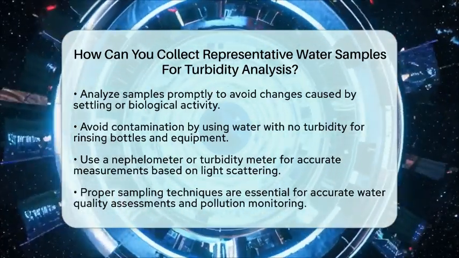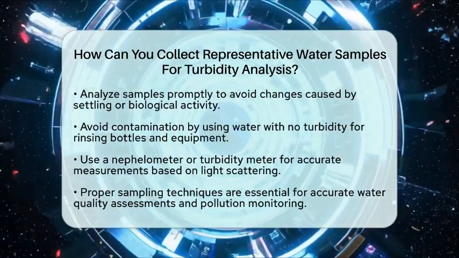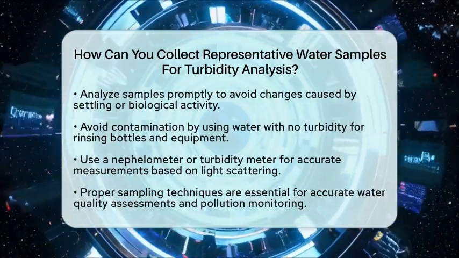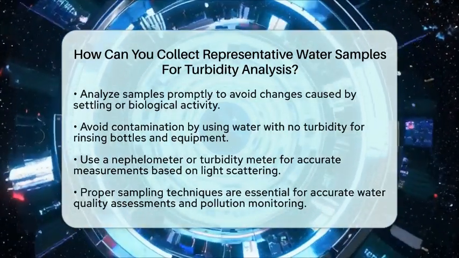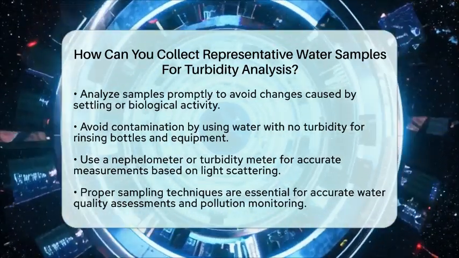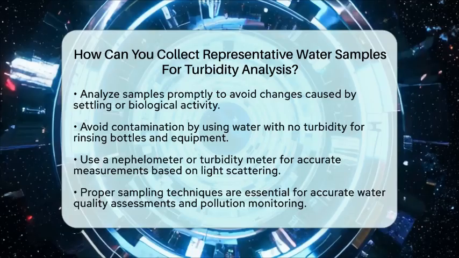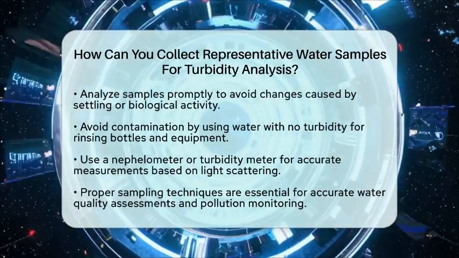Using a nephelometer or turbidity meter, which detects light scattered at 90 degrees by suspended particles, gives you the most accurate results. Remember, good sampling practices are essential for reliable water quality assessments and pollution tracking.